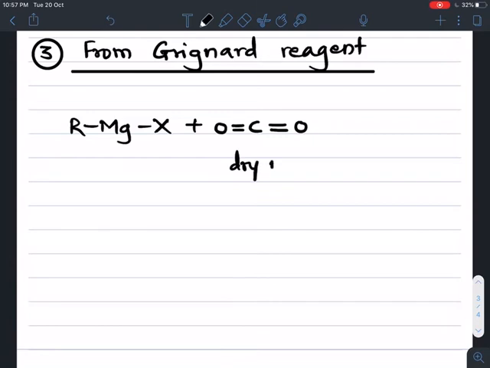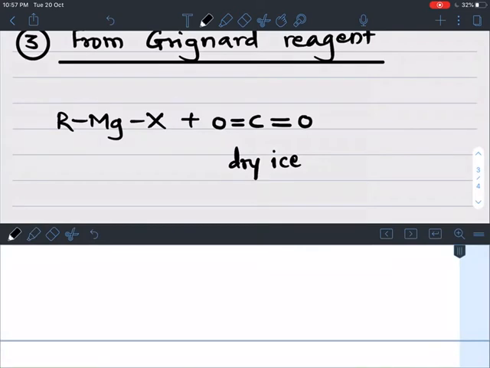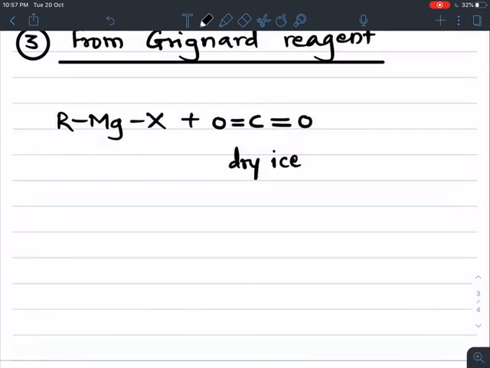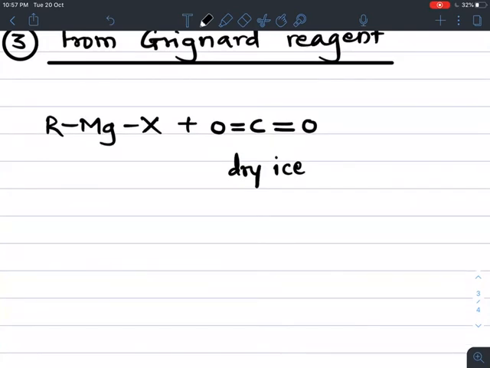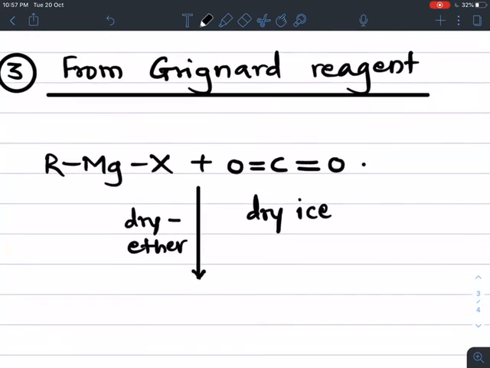and this is the Grignard's reagent. Alkyl magnesium halide is nothing but Grignard's reagent. Always the reaction takes place in the presence of dry ether as a solvent. And how the addition takes place, let's see. Magnesium always carries partial positive charge, and this alkyl group carries partial negative charge.